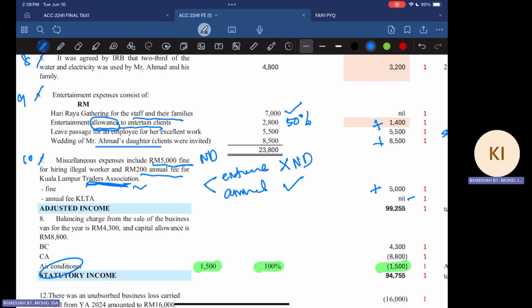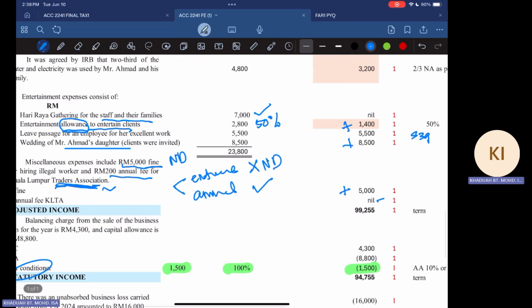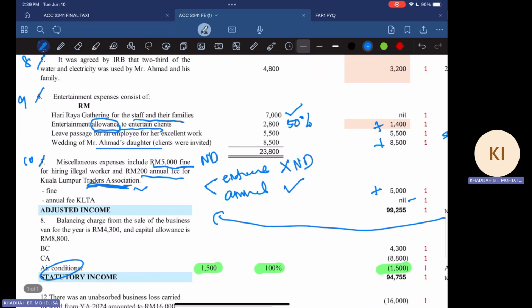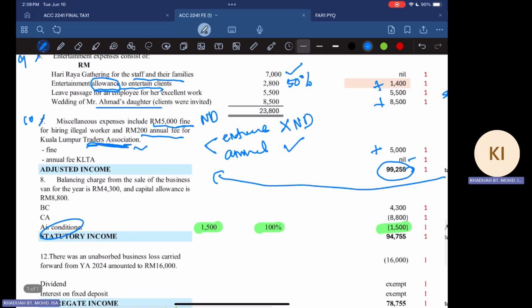But remember that there's a tick here, normally for the term. So what do I mean by the term here? It refers to the term of this adjusted income. So make sure that you have the right term written there, even though there is no mark for the figure, because many of you may not get the exact figure. But don't forget to have this adjusted income. So these are the terms that may give you marks.